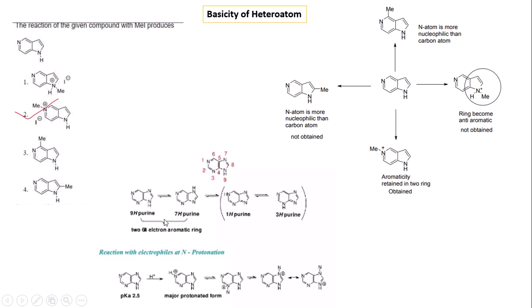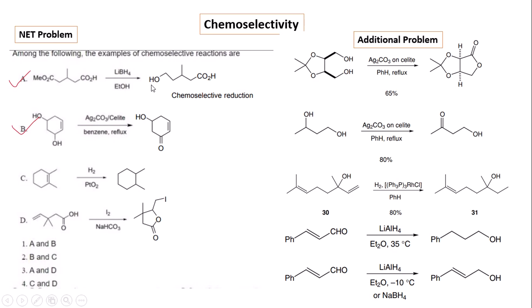Similarly, the protonation can also occur in the purine system. Here the pyrimidine and imidazole rings contain different types of nitrogen atoms, and the basicity of the pyrimidine ring is more compared to the imidazole ring. So the protonation is favorable on that ring compared to this ring. Now this is the regioselective problem.